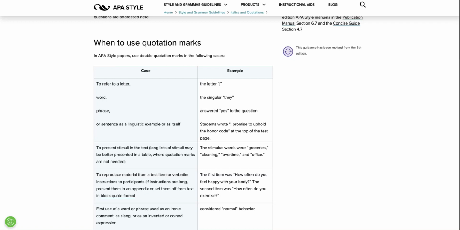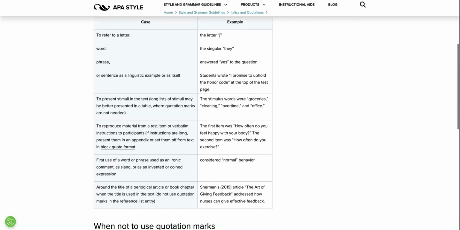We also use quotation marks to reproduce material from a test item or maybe verbatim instructions to participants. In this example, the item was, "How often do you feel happy with your body?" And the second item of the test or survey was, "How often do you exercise?" So you're going to set those apart with quotation marks because you are referencing that specific material, that specific question.